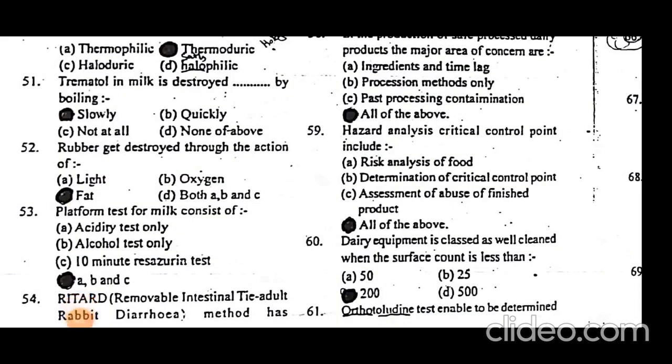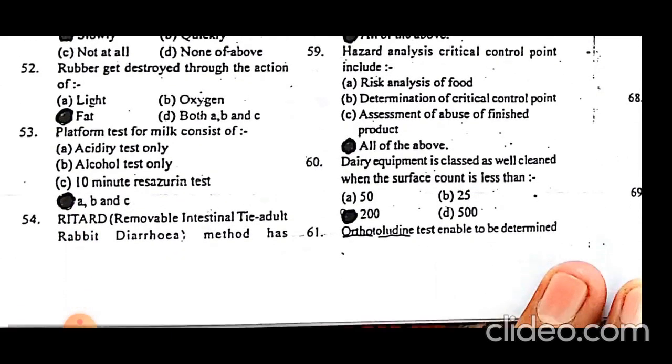Trematol in milk is destroyed slowly by boiling. It is not destroyed very rapidly; it is destroyed slowly by boiling. Rubber gets destroyed through the action of fat.